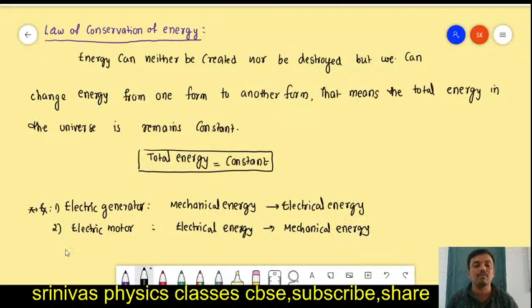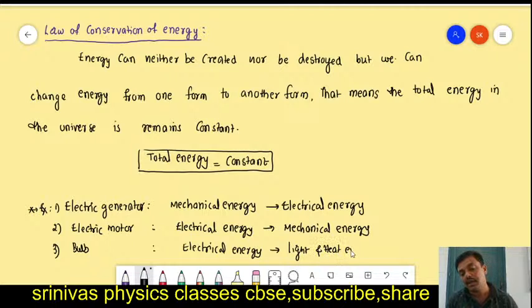You go for the bulb. For example, an electric bulb, what will it do? We supply the electrical energy for that. That electrical energy is converted into light and heat energy, right? Like this, energy can transform from one form to another form, but we cannot create energy newly. This is called the law of conservation of energy.